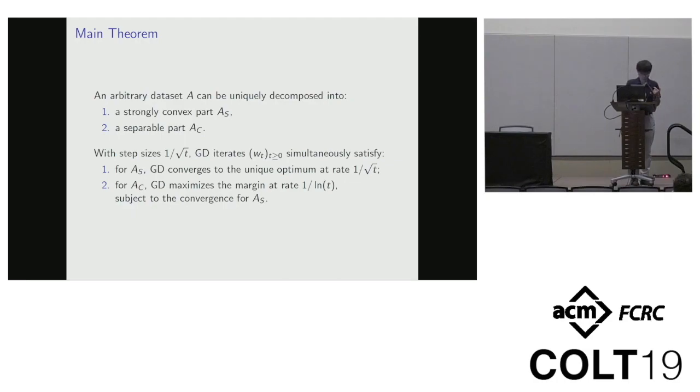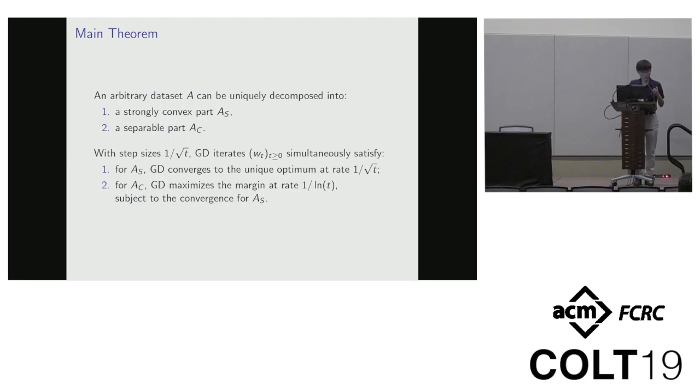For the strongly convex part A_S, it converges to the unique optimum at rate 1/√T. On the other hand, for the separable part A_C, it can maximize the margin at rate 1/log T, subject to the condition that it converges to the unique optimum for the strongly convex part. Actually, this last condition is the tricky part, and it causes the main difficulty in the proof.